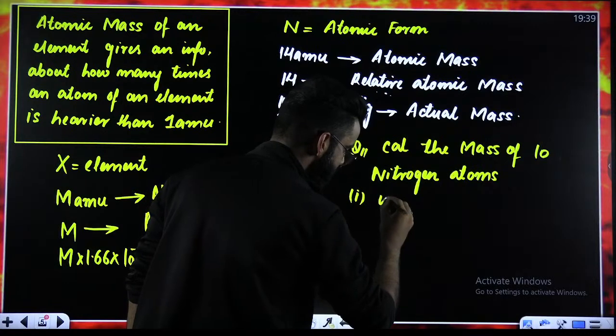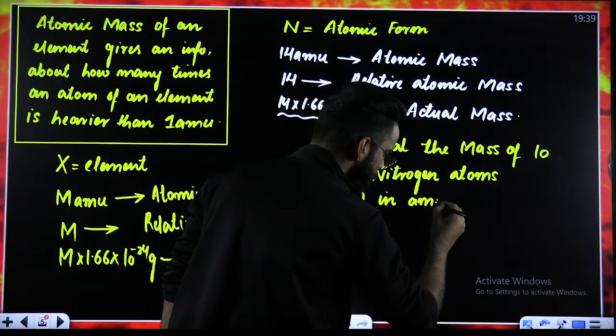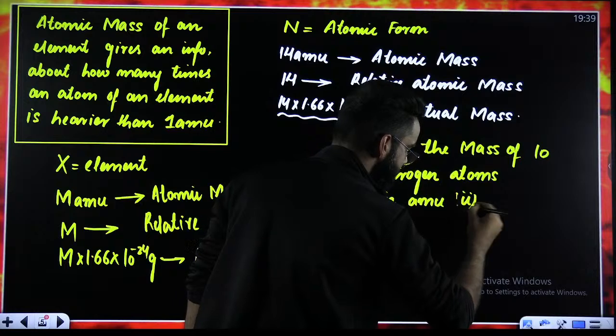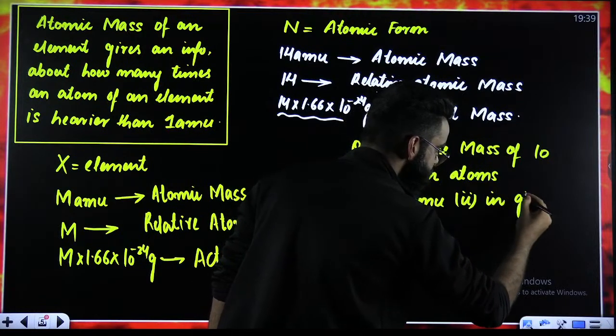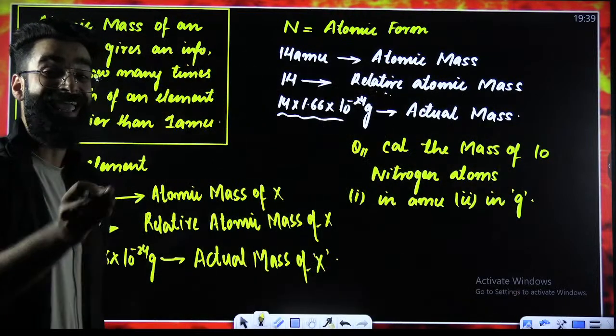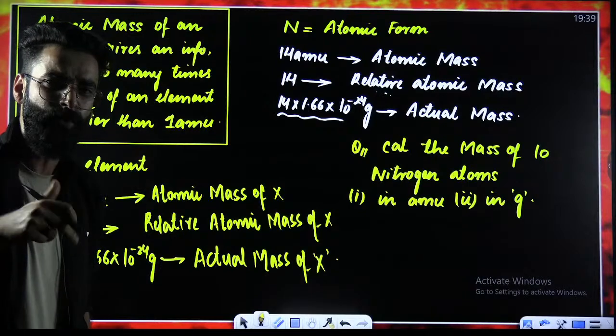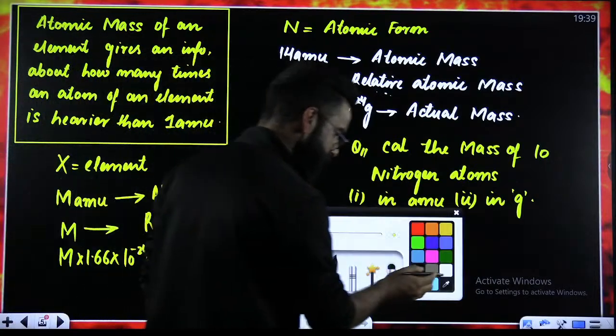Number 1, in AMU. Number 2, in grams. These are the two questions, right?